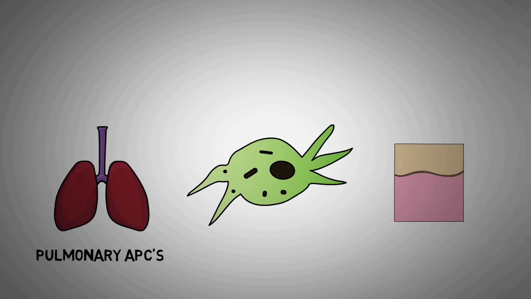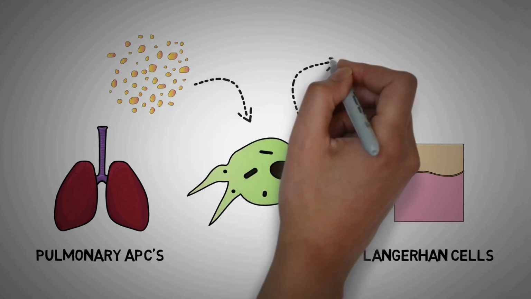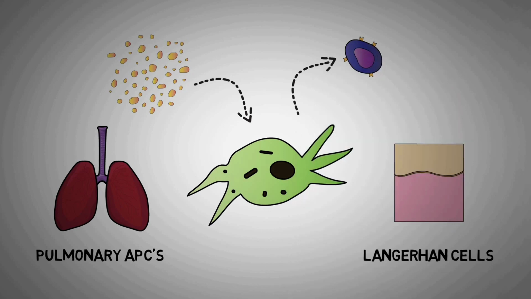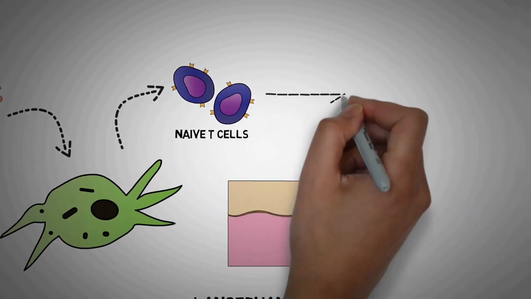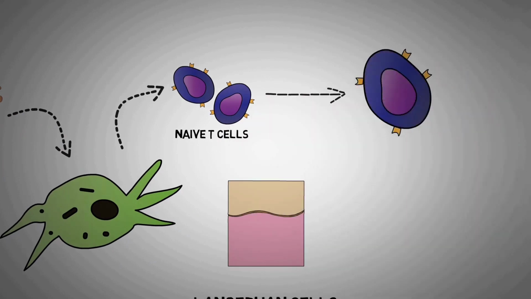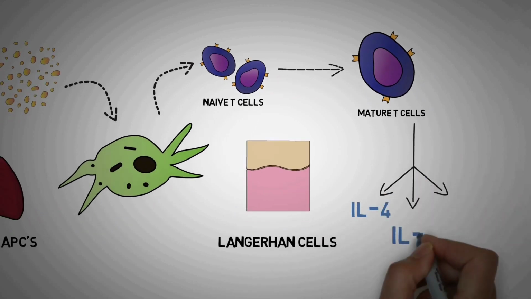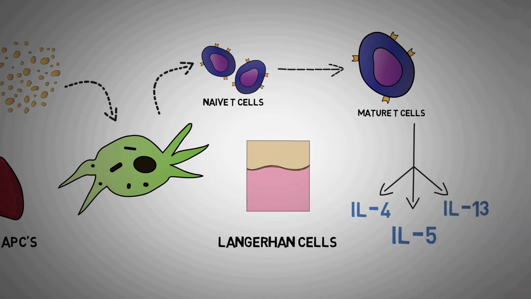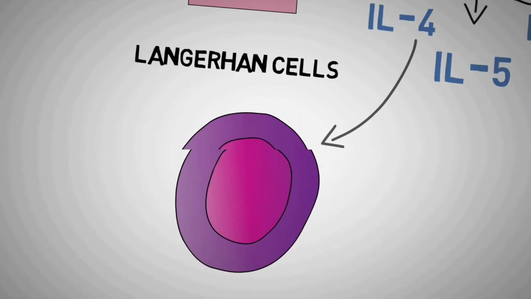These cells capture the minute antigens that are present on the dust or pollen, and they take this antigen to the T cells, the naive CD4 T cells. Naive CD4 T cells, when exposed to these antigens, become mature and are known as mature CD4 T cells. These T cells produce a lot of chemicals like interleukin 4, interleukin 5, interleukin 13 and many more, but in sensitization the most important cytokine is interleukin 4, which acts on B lymphocytes.